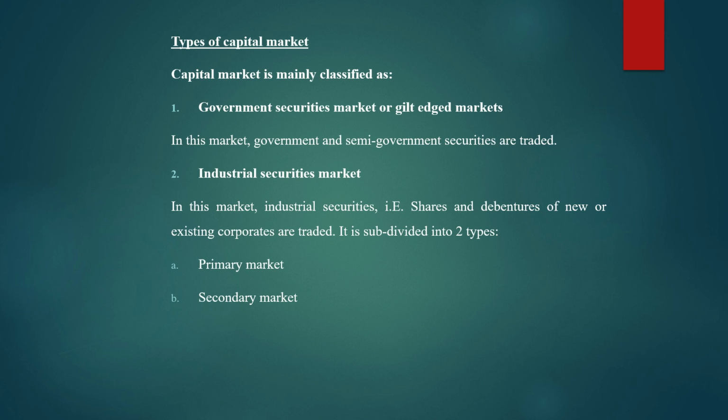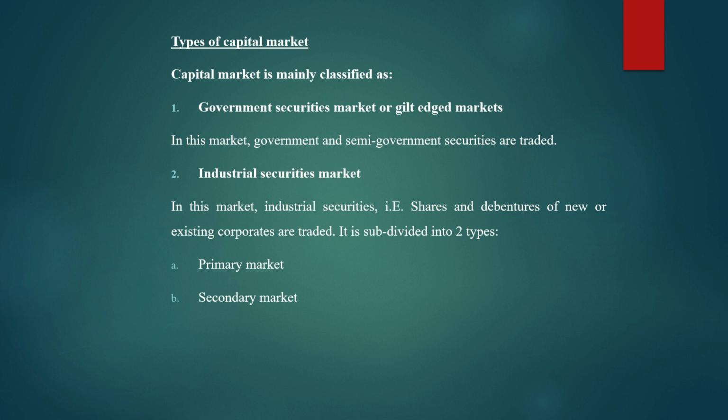Coming to the next part, that is types of capital market. Capital market is mainly divided into two main types: government securities market or gilt-edged markets. In this market, government and semi-government securities are traded. And the second one is industrial securities market. In this market, industrial securities, that is shares and debentures of new or existing equity corporate shares are dealt or are traded. Now again, it is subdivided into two important types.